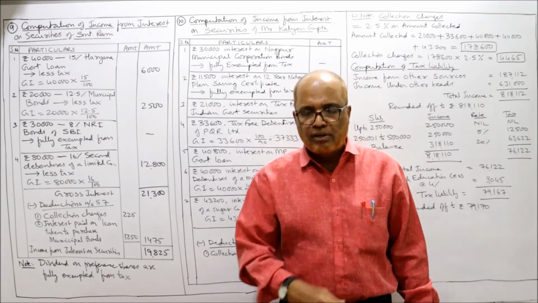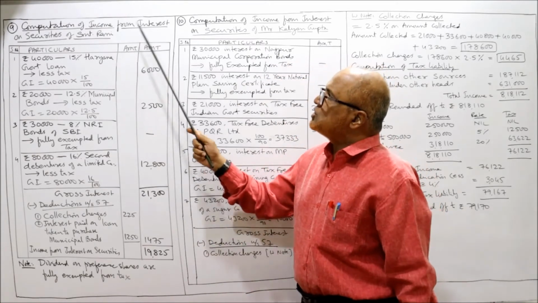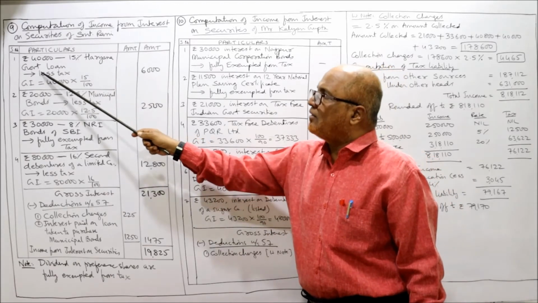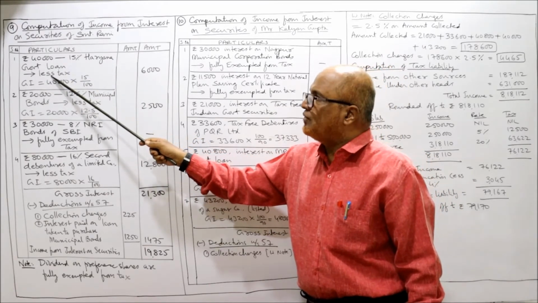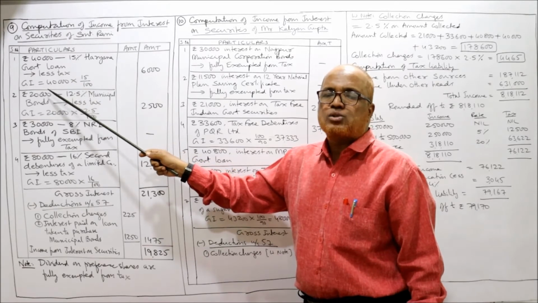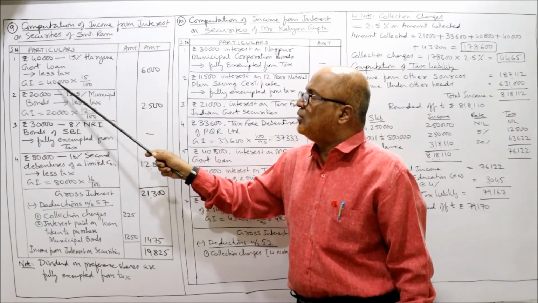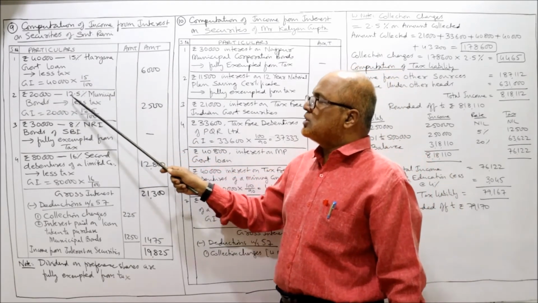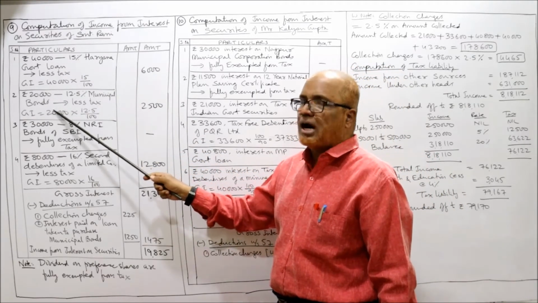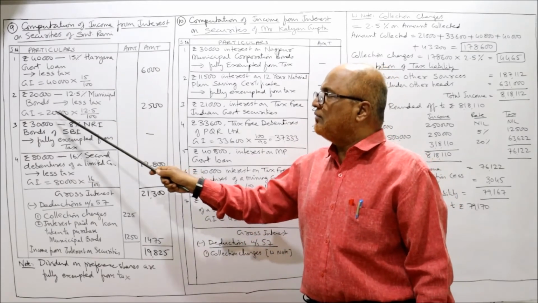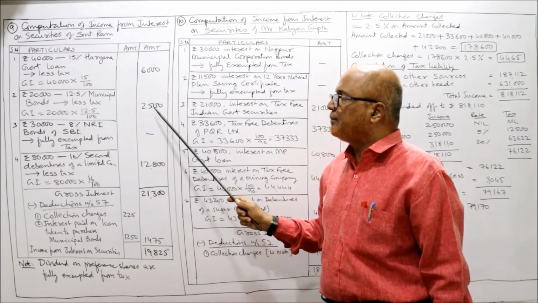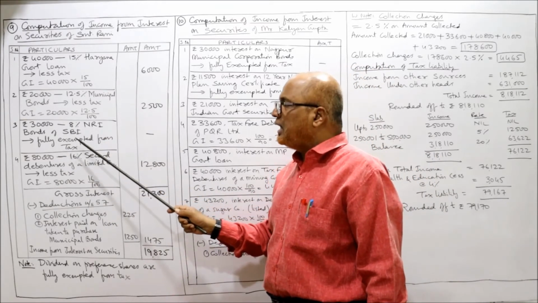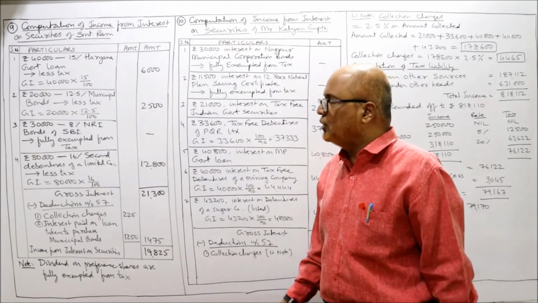That will be allowed. So the solution of this problem will be computation of income from interest on security of Srimati Rani. 40,000, 15% Haryana government loan. Nothing is given, so we treat it as less tax. For less tax, only one step: gross face value into rate by 100. 40,000 into 15 by 100, 6,000. 20,000, 12.5% municipal bonds. Again, it is less tax. Only one step, face value into rate by 100. 30,000, 8% NRI bonds of SBI, fully exempted from tax. Just now I told you.